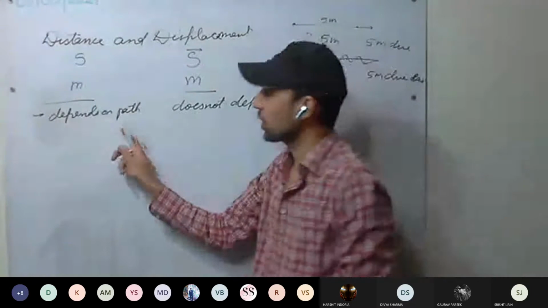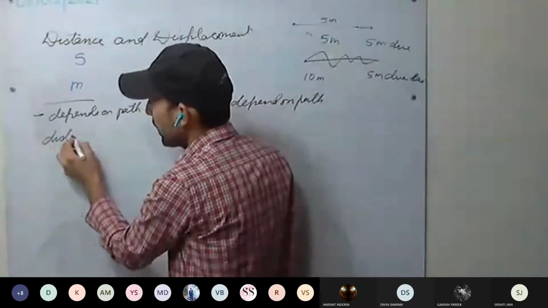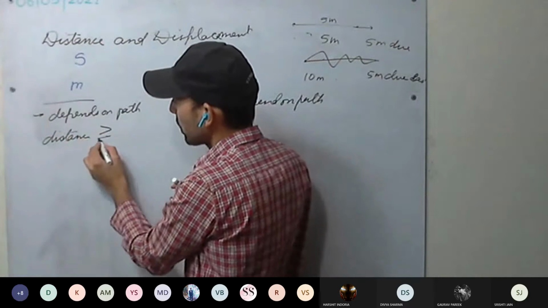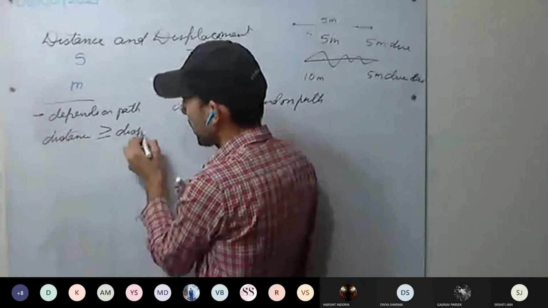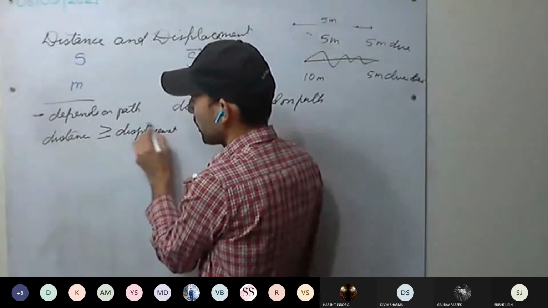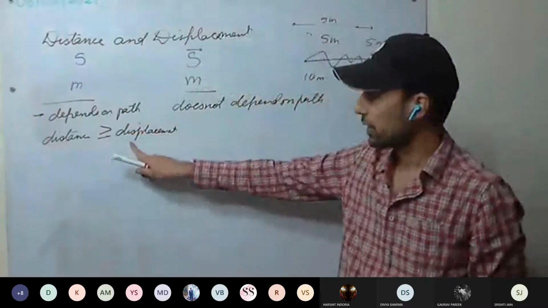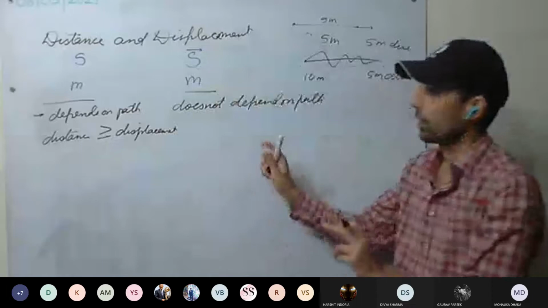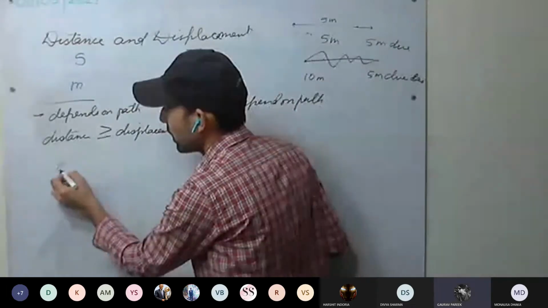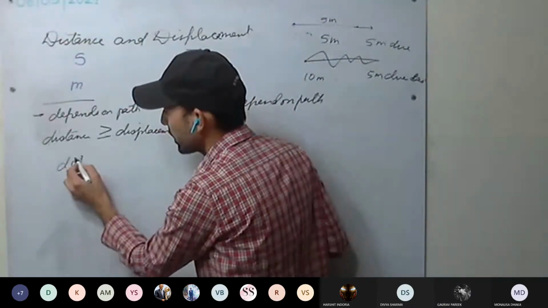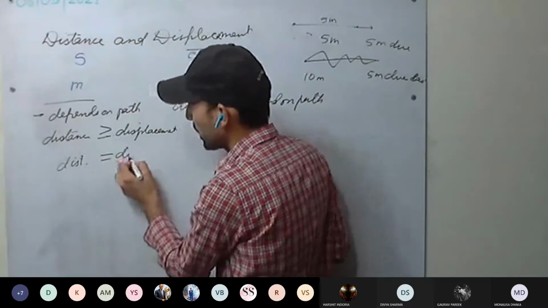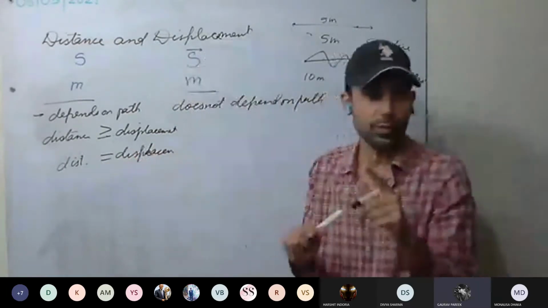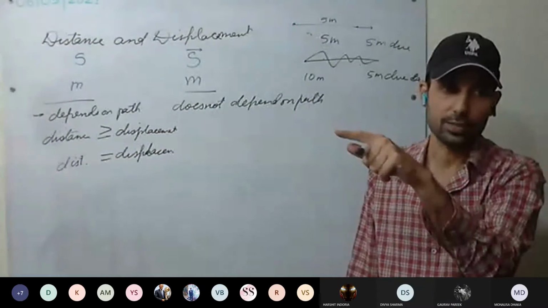So, what about distance? It is either greater than or equal to displacement. Yes or no? Distance is always greater than or equal to displacement. When are they equal? When the body is moving in one direction only.